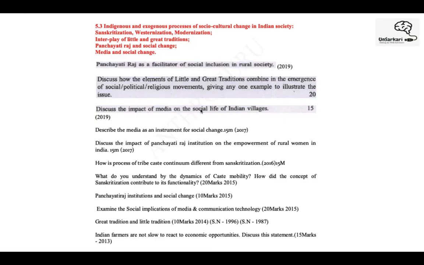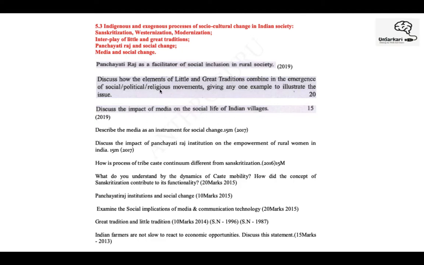So next, again in 2019 only, they asked to discuss how elements of little and great tradition combine and emerge in the context of social, political, religious movements, and you have to give one example. So they're directly asking about little and great tradition. When you go through what is little and great tradition, this is a very easy topic. So you will see what the social, political, and religious movements are, and you can easily quote one example of each. Impact of media on social life of Indian villages,